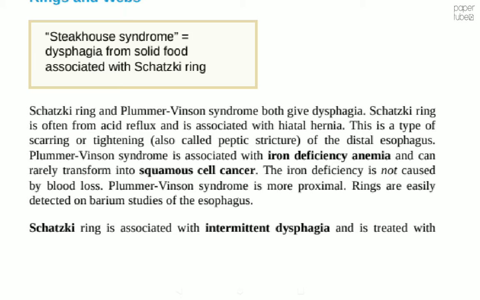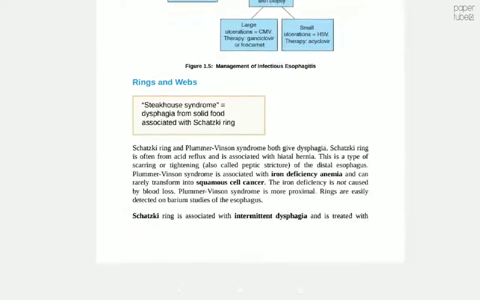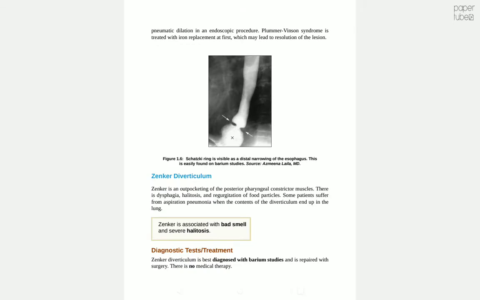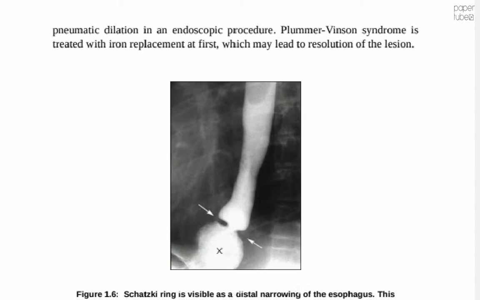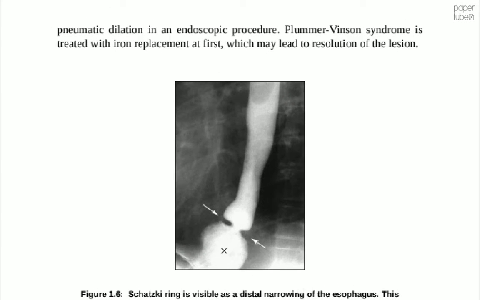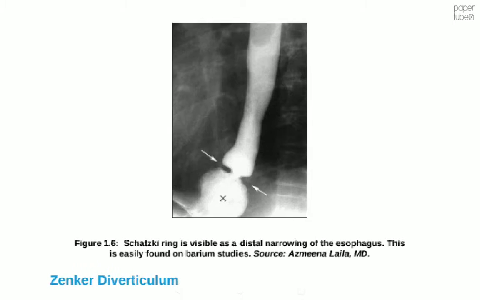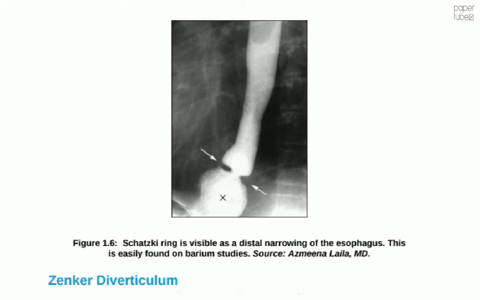Schatzki ring is associated with intermittent dysphagia and is treated with pneumatic dilation in an endoscopic procedure. Plummer-Vinson syndrome is treated with iron replacement at first, which may lead to resolution of the lesion. In the image, Schatzki ring is visible as a distal narrowing of the esophagus. This is easily found on barium studies.